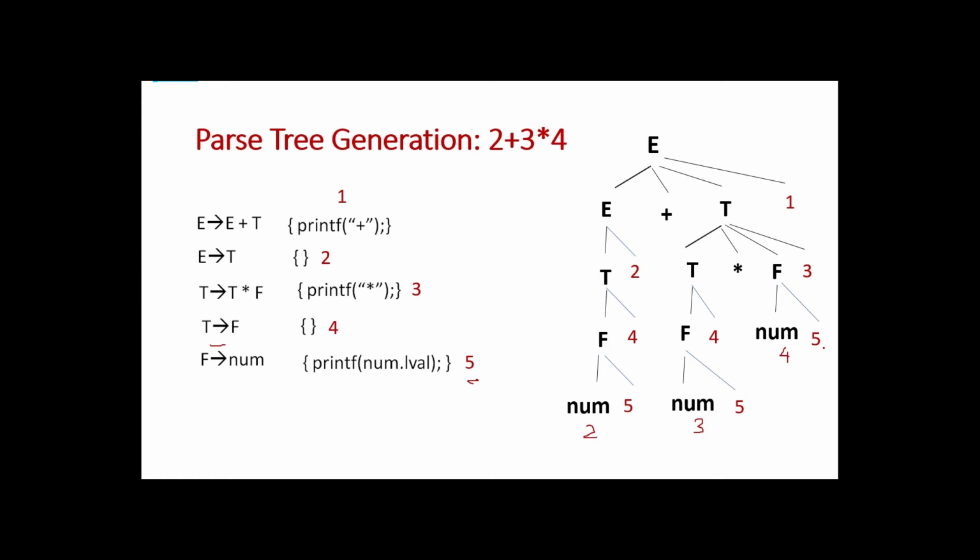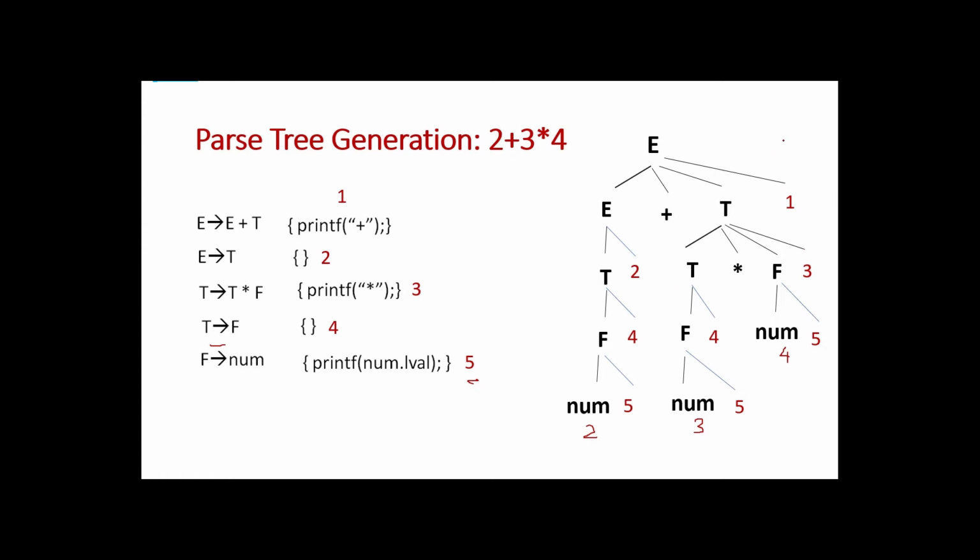So in the previous example, how we have evaluated the expression: whenever there is a reduction, we have to go and check the corresponding production and we have to apply the semantic action rule provided for that production, isn't it? So here in this example, whenever we come across any semantic action, we have to perform that action.